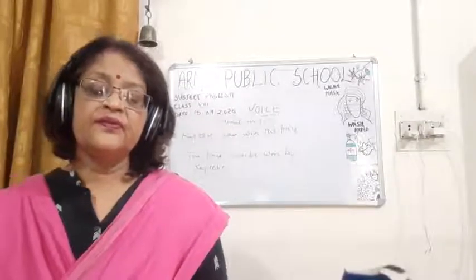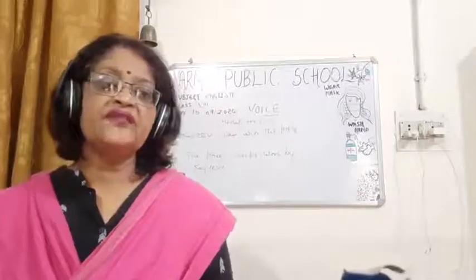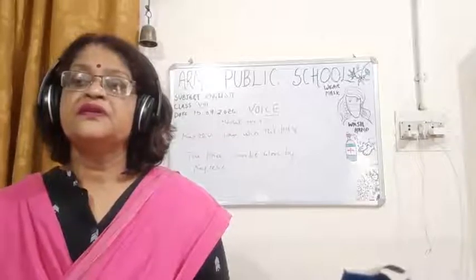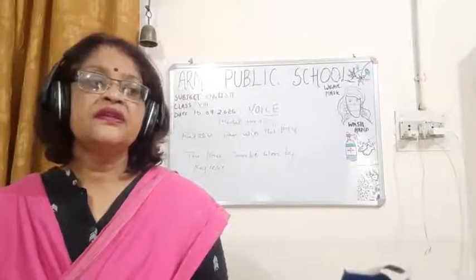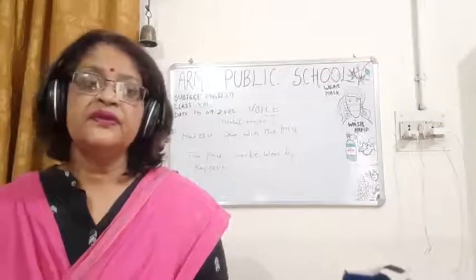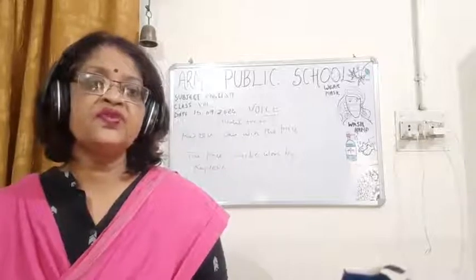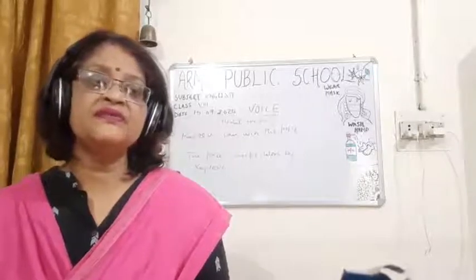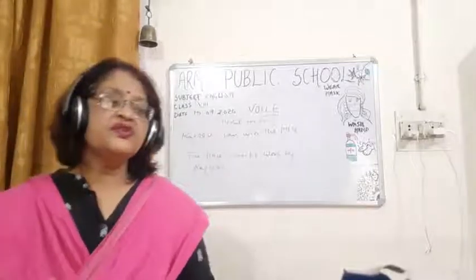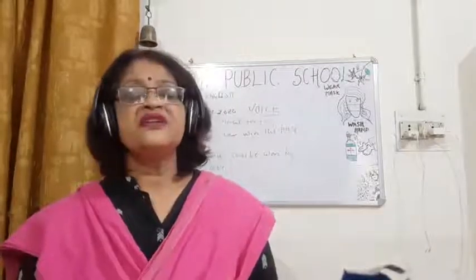And let me tell you one more thing: if you practice active to passive voice, you will see it is much easier than direct and indirect speech. The only thing, children, is that you have to identify a few things: which tenses are there and which are the modal auxiliaries.